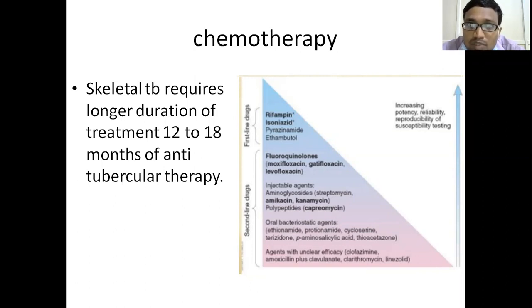And the chemotherapy which we give is multiple drug therapy. The first line drugs are rifampicin, isoniazid, pyrazinamide, ethambutol, and streptomycin. The other drugs like the fluoroquinolones, injectable agents, oral bacteriostatic agents and other agents are the second line drugs. Why are these coming on? Because drug resistance to rifampicin and isoniazid, and even to the first line drugs, has been recorded.